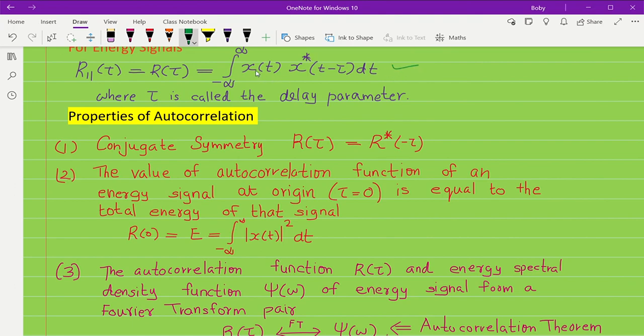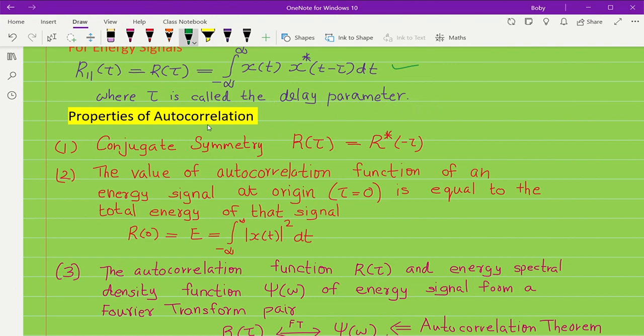So here it is not x1 of t and x2 of t, but x of t and x of t minus tau conjugate. That is very similar to cross correlation, but here it is the signal with a delayed version of itself. Tau is called the delay parameter.